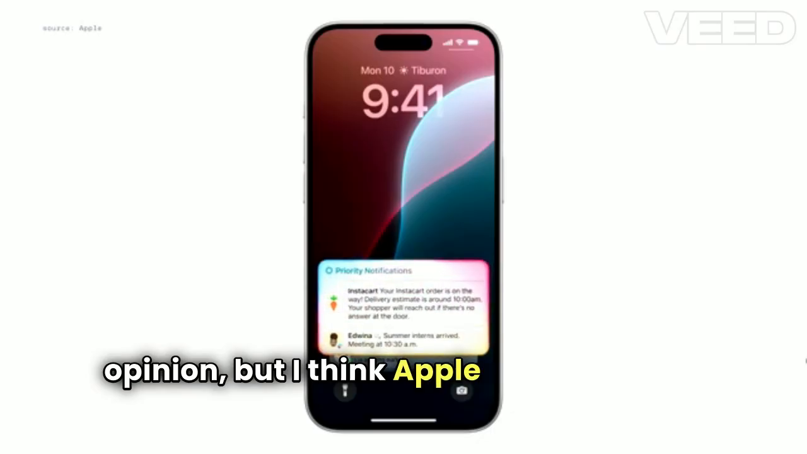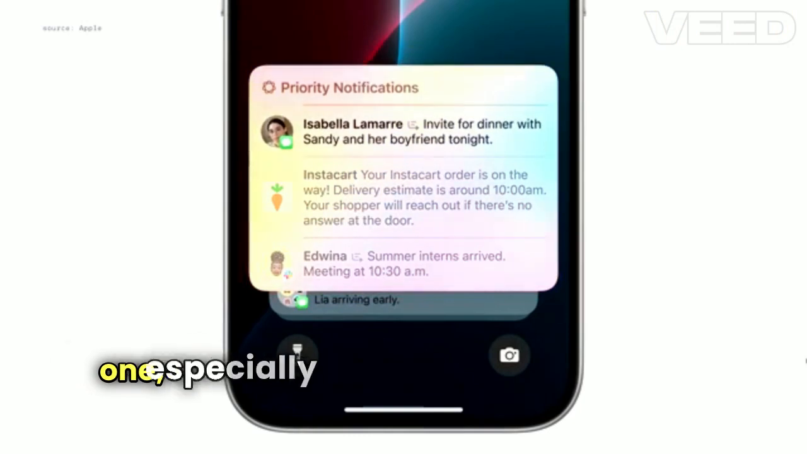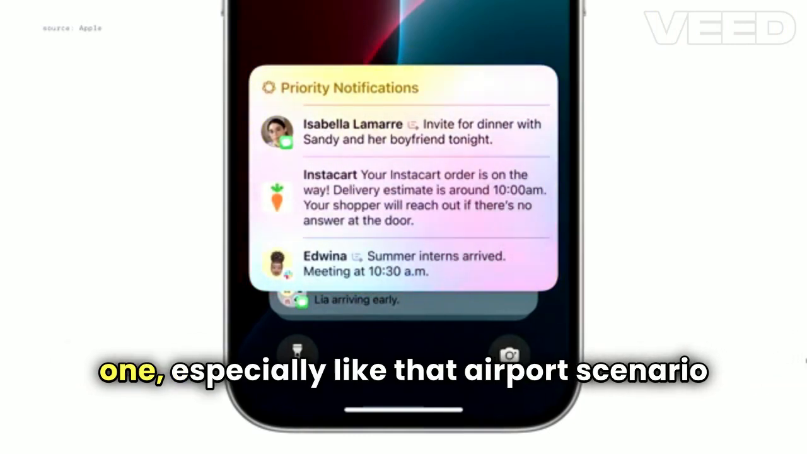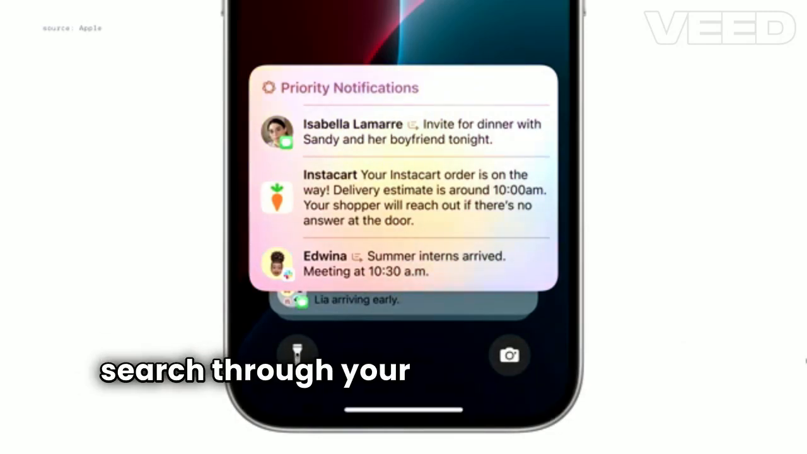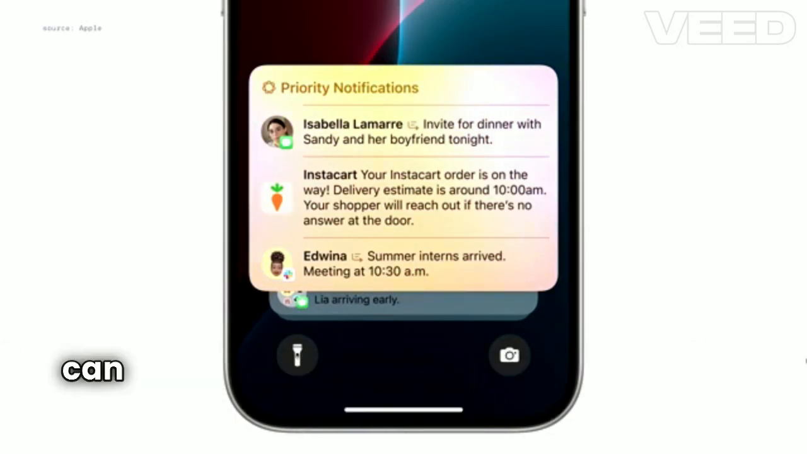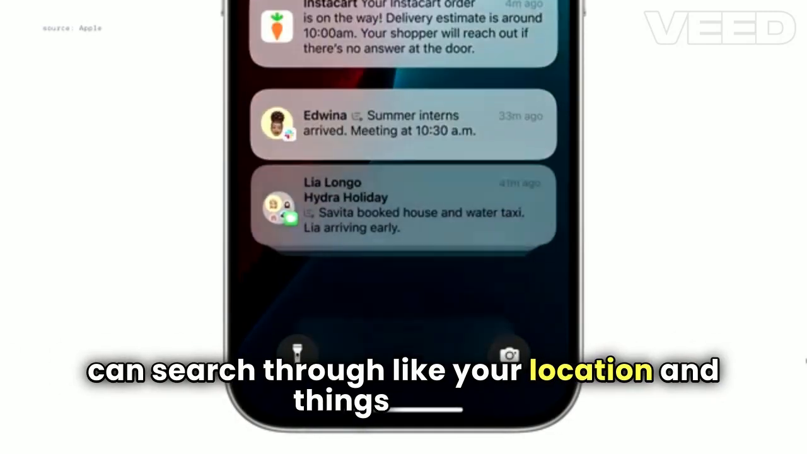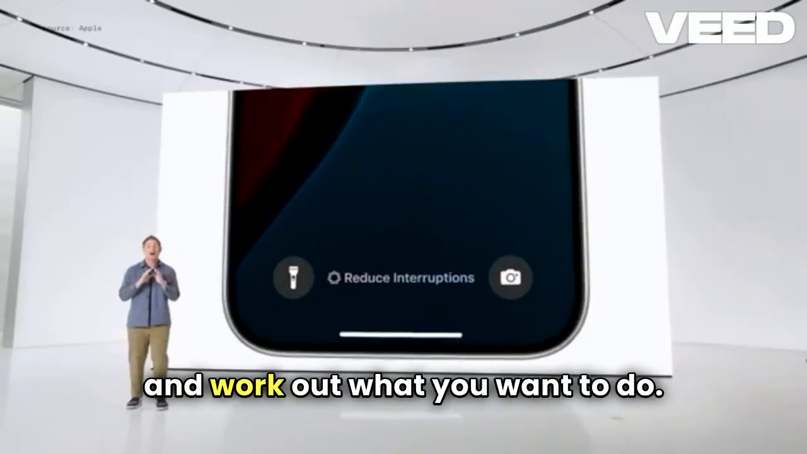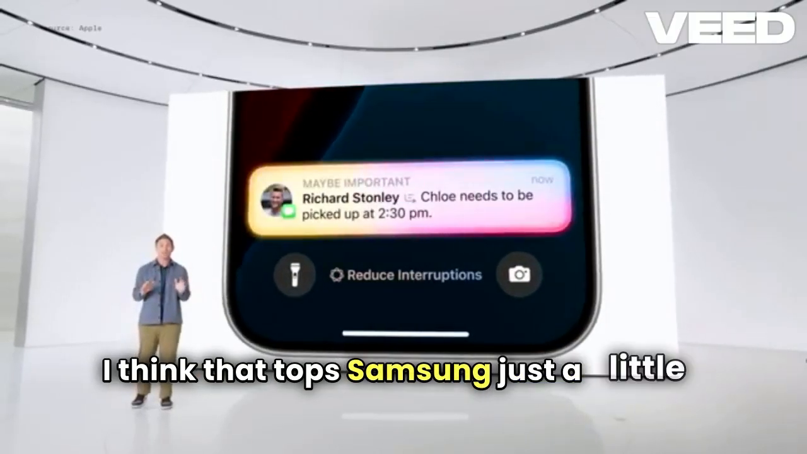But I think Apple may have just topped this one, especially with that airport scenario, where it can actually search through your emails and all your photos, and it can search through your location and things like this and work out what you want to do. I think that tops Samsung just a little bit more here.